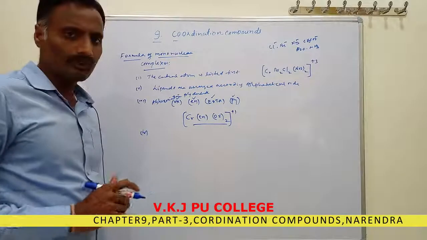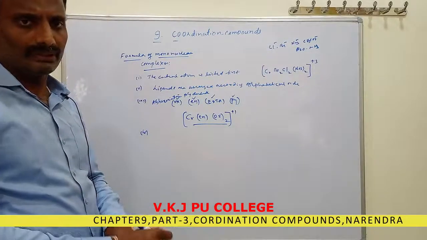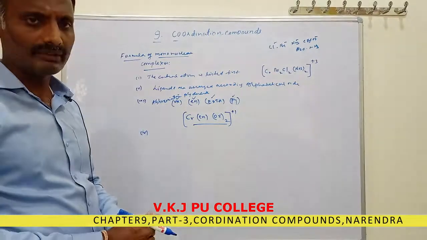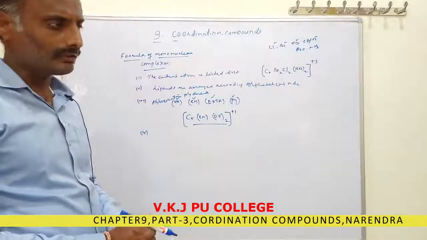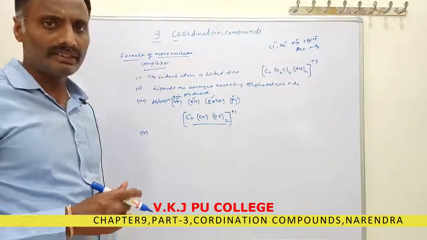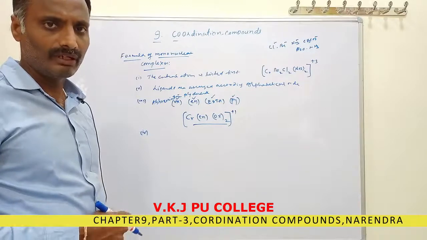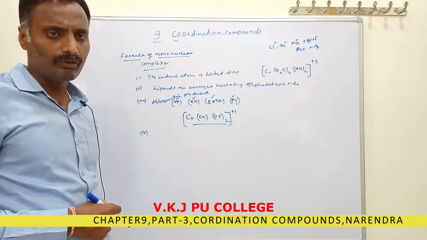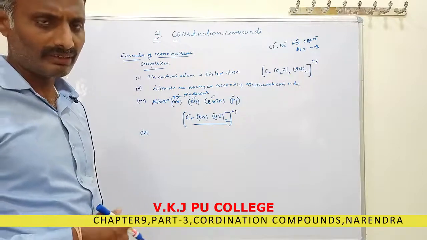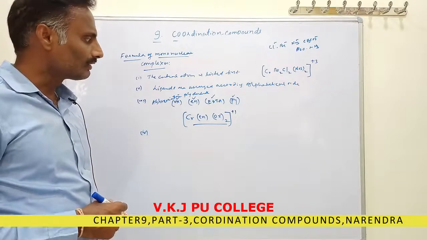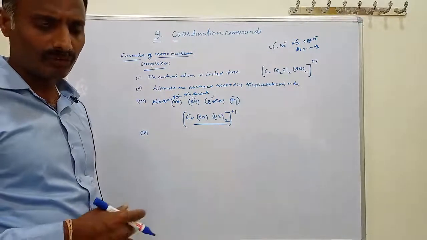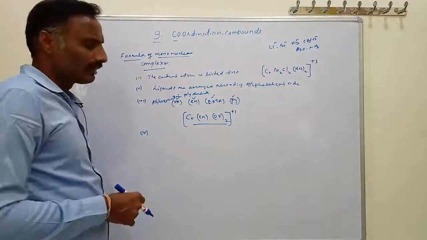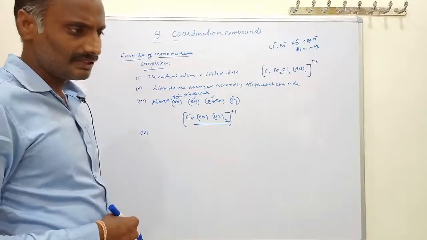Okay, good morning, friends. In the previous session, we were discussing some of the terms used in coordination compounds, that is, coordination complexes. One is coordination entity, the other is coordination number, and the types of ligands, the coordination polyhedra, coordination sphere, and counter ions. Also the different types of ligands: monodentate, bidentate, and polydentate ligands, and homoleptic and heteroleptic complexes.